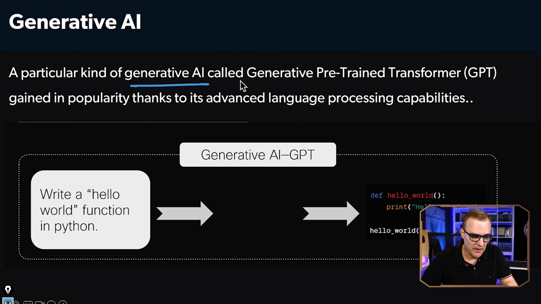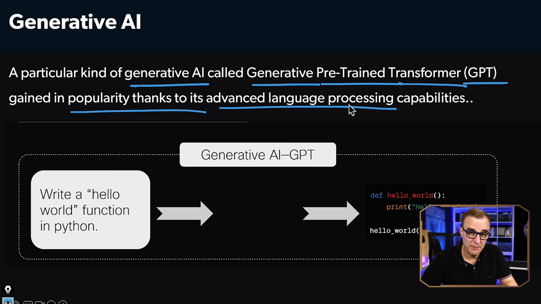That's another example of Gen AI, in this case, creating a song or multiple songs about the CCNA exam. Now, a particular kind of generative AI is called Generative Pre-trained Transformer, or GPT, hence ChatGPT. This has obviously become very popular thanks to its advanced language processing capabilities. And I've just shown you a few examples of this. I showed you how to generate images, how to create code, and even music. So many options available with Gen AI GPTs.